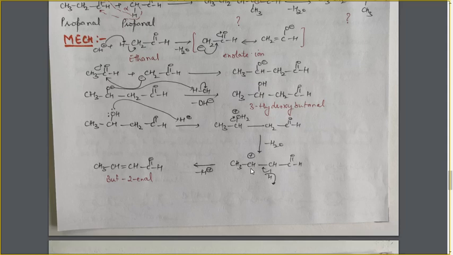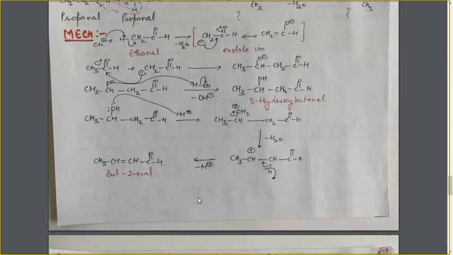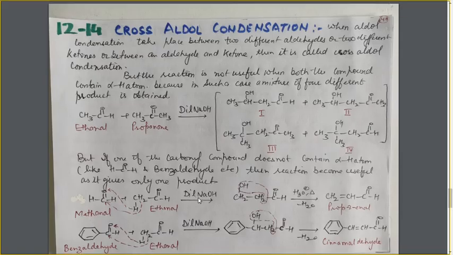To neutralize its charge, it will lose the H⁺ from the alpha position to make the double bond, giving this alpha-beta unsaturated aldehyde. Again, the H⁺ will be lost from the alpha position to make the product more stable because of resonance which is happening in this case. So with this, we have finished the aldol condensation. Next, moving on to cross aldol condensation.